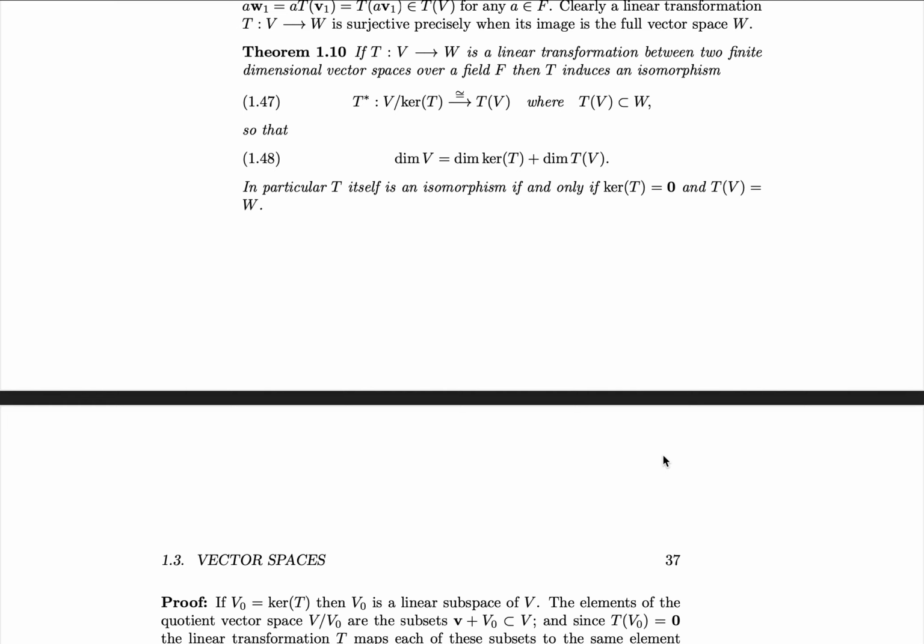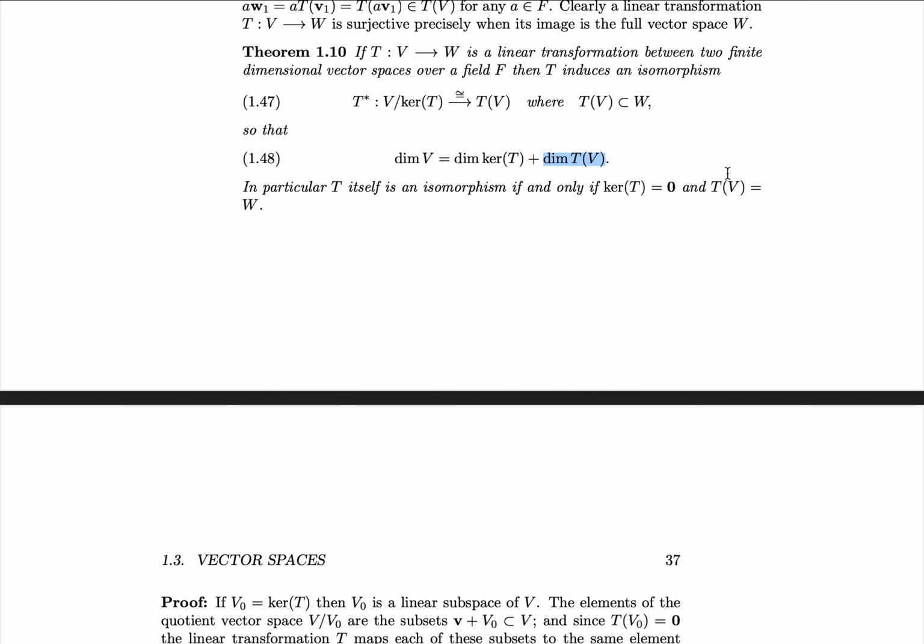Also note that with this proof we show that T of V as an image, precisely as a subset, is also a subspace. That way we can take its dimension. Another note is that the dimension of a kernel of some linear transformation is sometimes called the nullity of that linear transformation, and the dimension of the image of a transformation is sometimes called its rank.